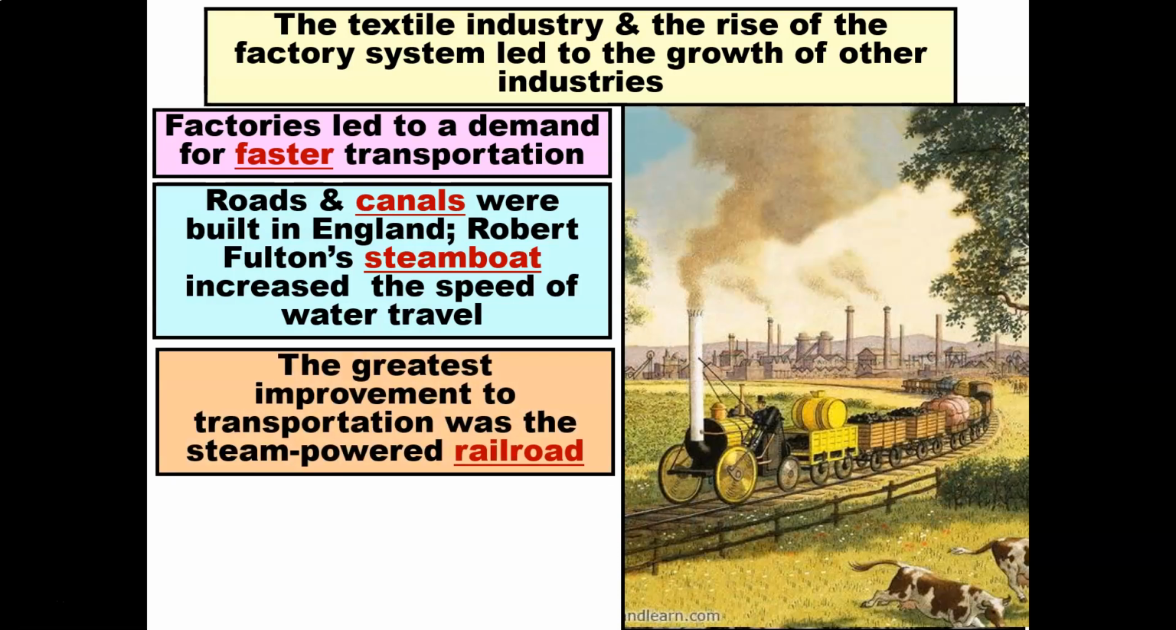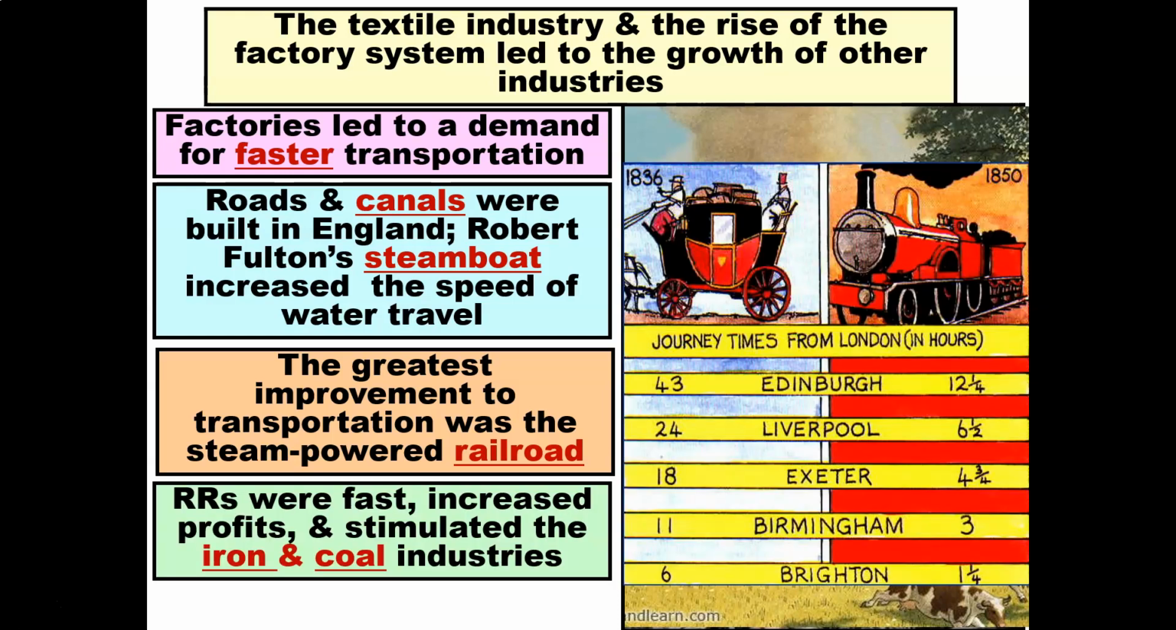The greatest improvement to transportation was the steam-powered railroad. Railroads were fast, increased profits, and also stimulated the iron and coal industries. Prior to the railroad, it took a very long time to travel from London to Edinburgh. For example, in 1836, it took 43 hours.